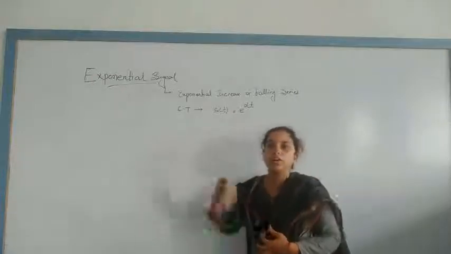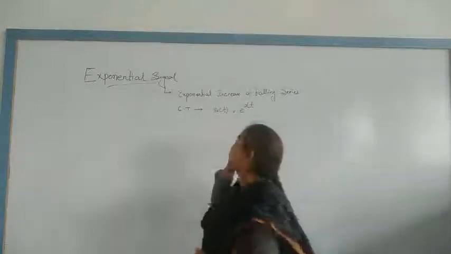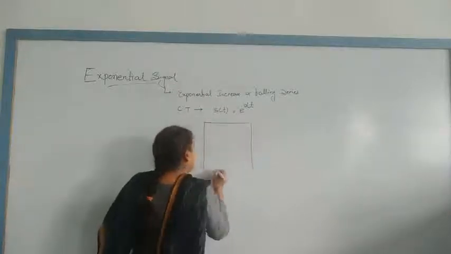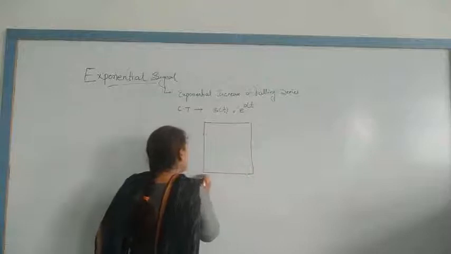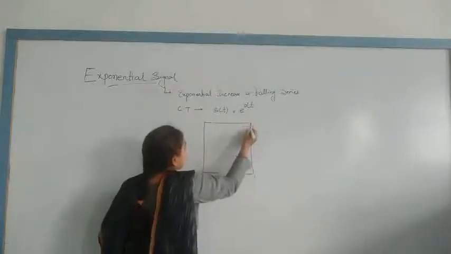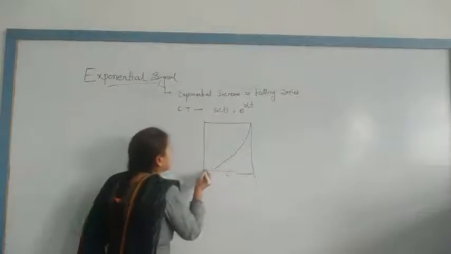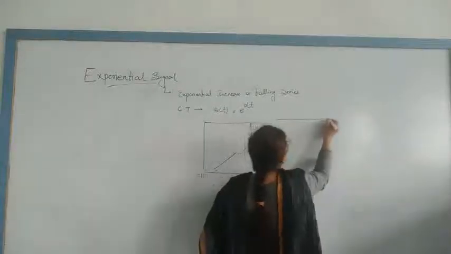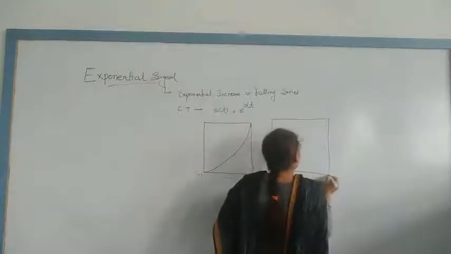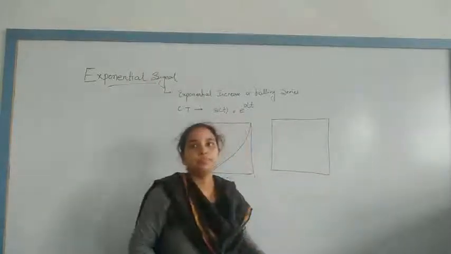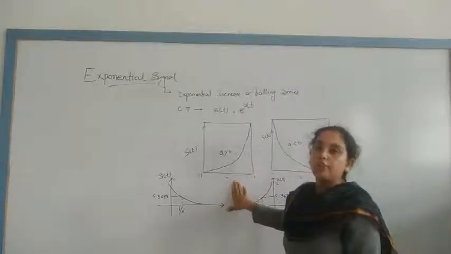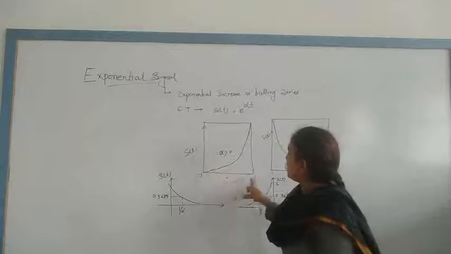Okay, here the diagram is, minus 1 to 1 with 0 in between. This is nothing but the diagram, here minus 1, 0 to 1.